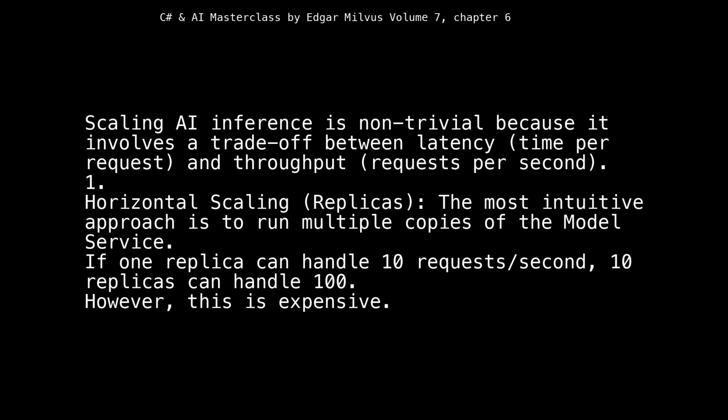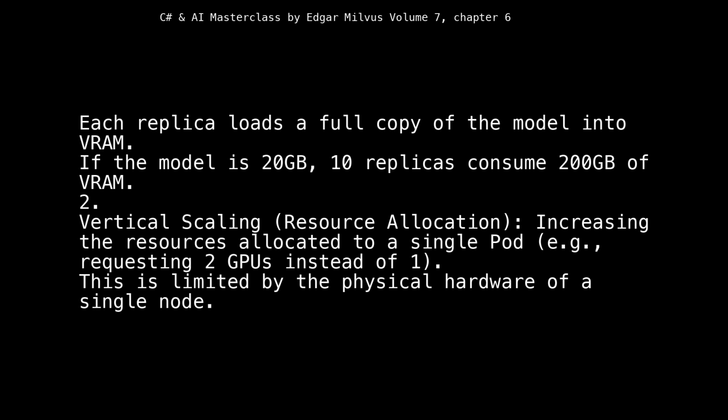1. Horizontal scaling, replicas. The most intuitive approach is to run multiple copies of the model service. If one replica can handle 10 requests/second, 10 replicas can handle 100. However, this is expensive. Each replica loads a full copy of the model into VRAM. If the model is 20 GB, 10 replicas consume 200 GB of VRAM.